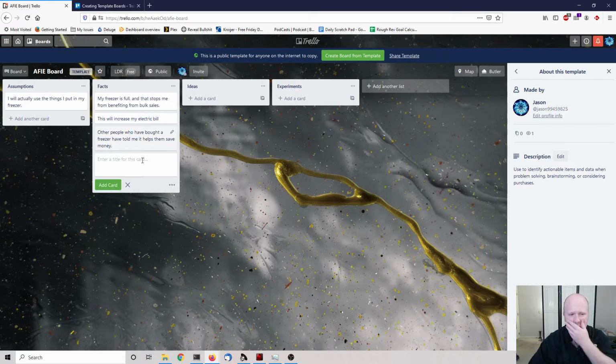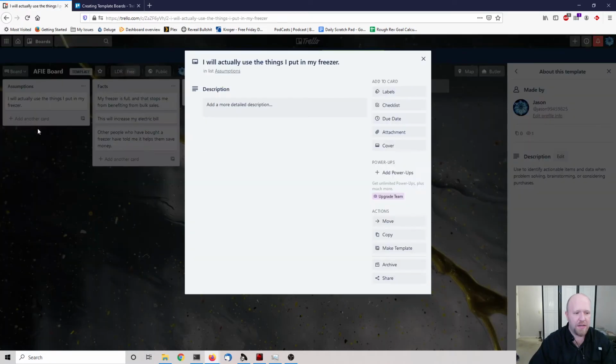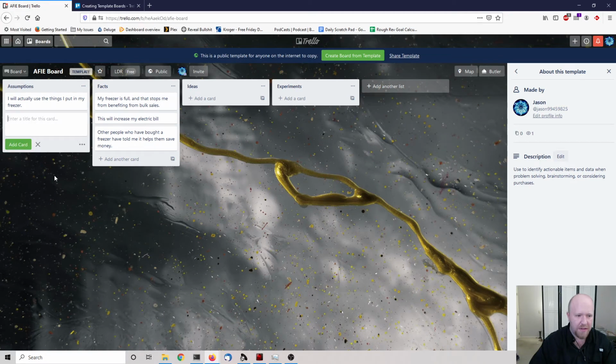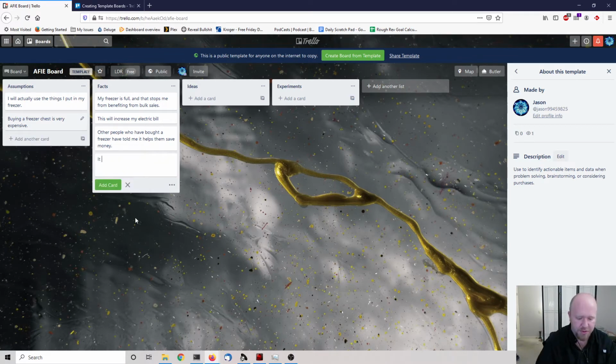Okay, so assumptions. I could add an assumption that buying a freezer chest is very expensive, because I haven't really researched it yet, right? And it will probably increase my electric bill.